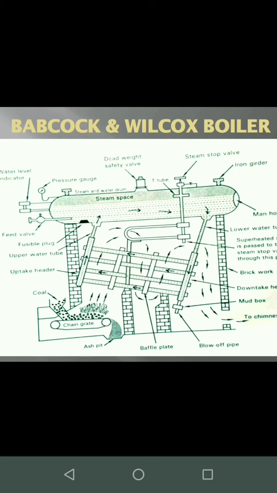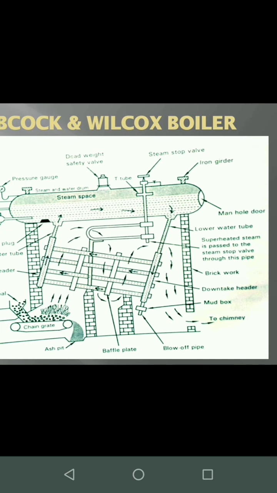This is the steam stop valve, which is used for stopping the steam. The iron girder is used for supporting the drum on the mud box or on the brickwork that you can see here. Next are the lower water tubes, for passing the water downwards. Next, superheated steam is passed through this pipe. We'll come to it later. Brickwork provides support. Next is the downtake header. Again, the lower water tubes are supported through the downtake header.